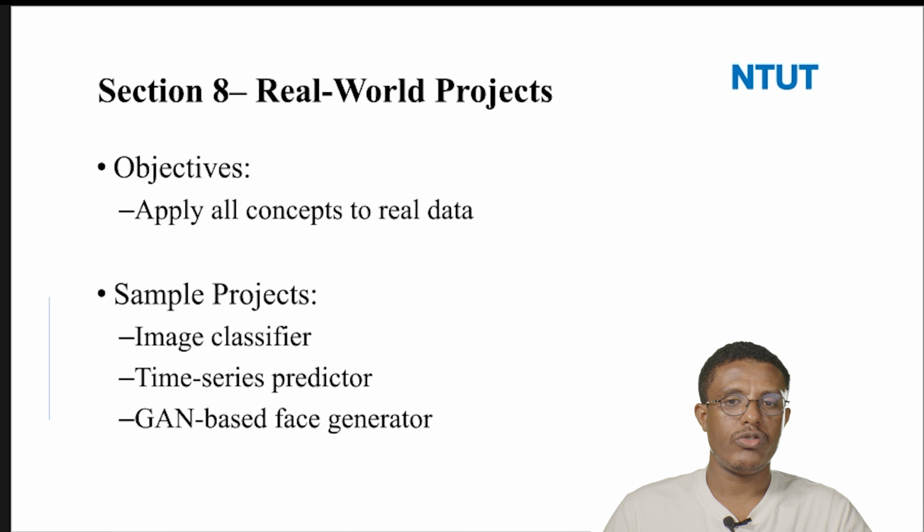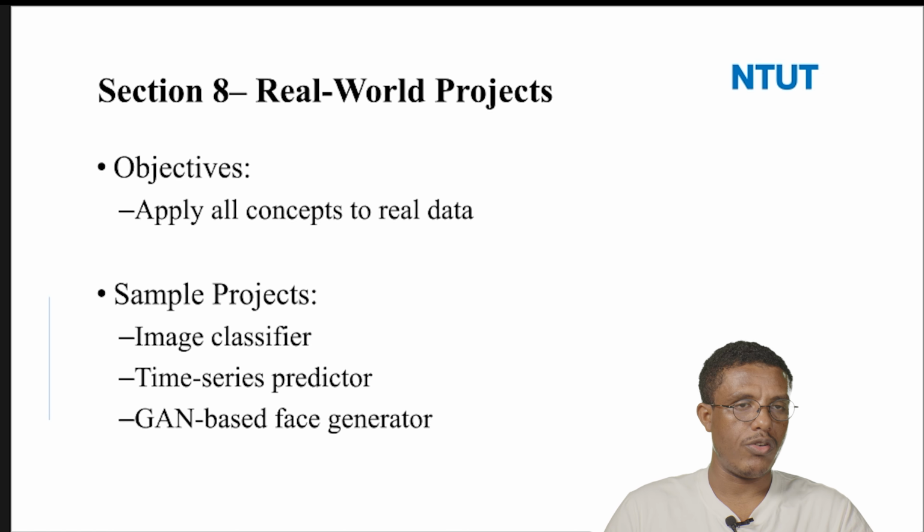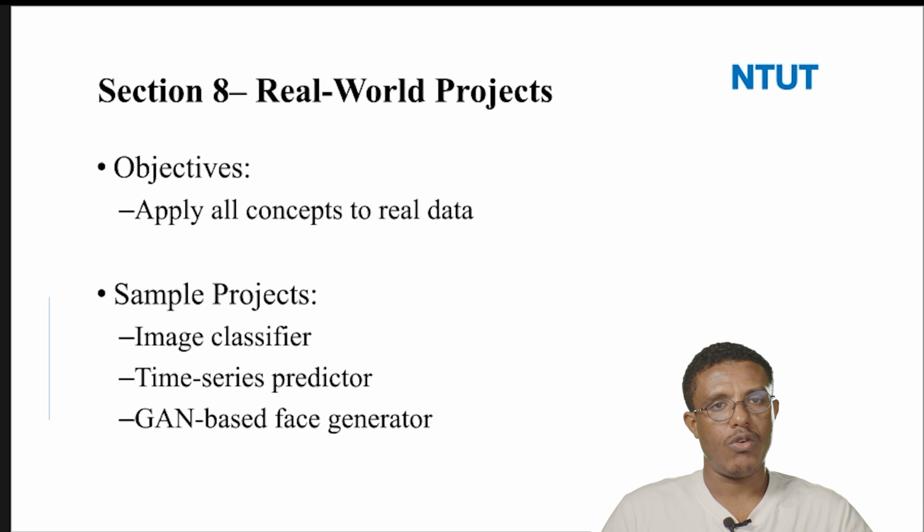We can do some sample projects, like an image classifier if the dataset is image based, or a time series predictor if the dataset is, for instance, serial data, for prediction. And a GAN-based face generator, for instance, if we have a sample image for face detection.